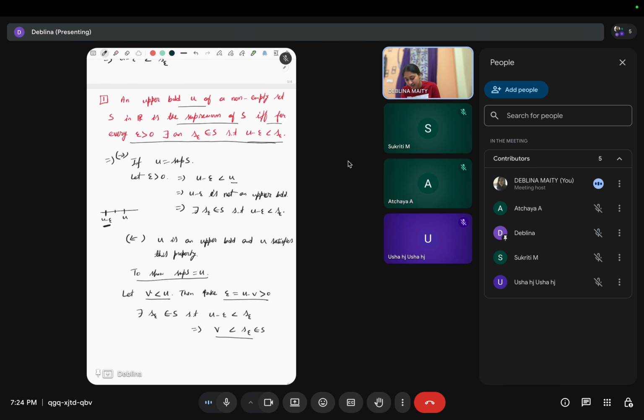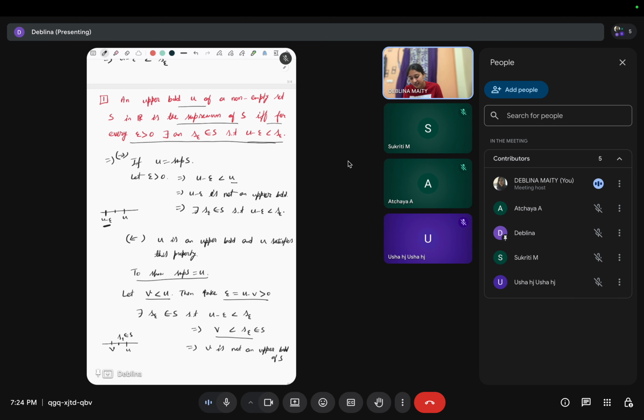So this means v is here and u is here. Any point which is less than this u, there is a point s epsilon between them, which belongs to S. So v cannot be an upper bound because there is a point of S which is greater than this v, right? So v is not an upper bound of S, right?